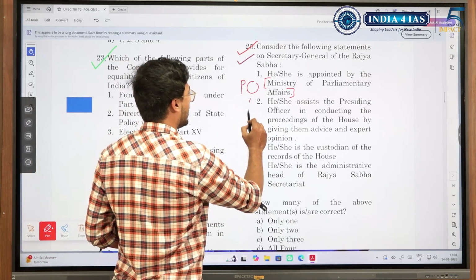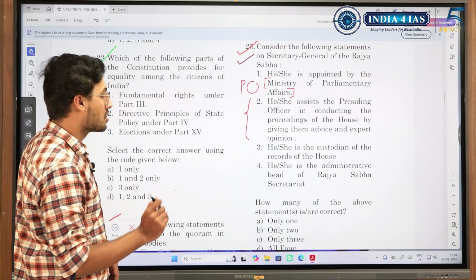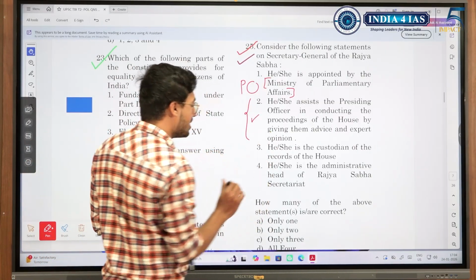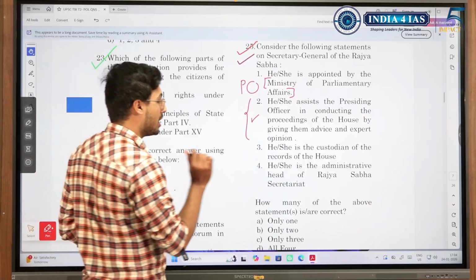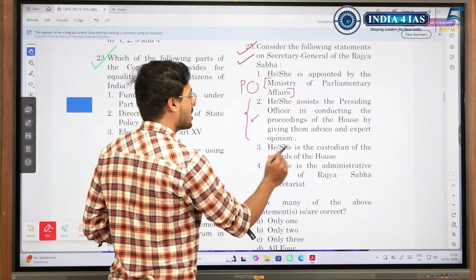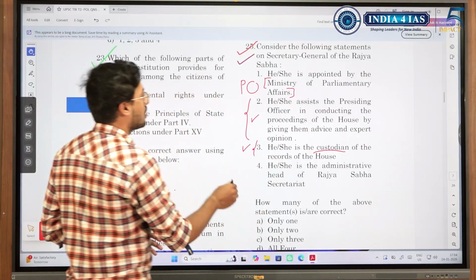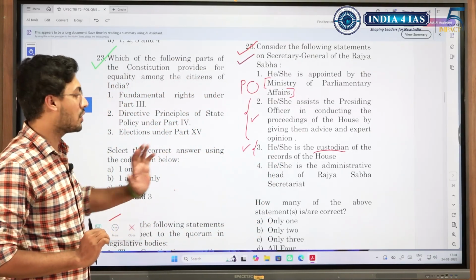See, look at this statement. He or she assists the presiding officer in conducting the proceedings of the House and giving them advice and expertise. See, these are very generic statements. So you cannot tell these statements to be false unless you have studied about it and are very thorough of it. He or she is the custodian of records. Yes, this is also correct. Secretary General acts as the custodian. He or she maintains the records of the House.